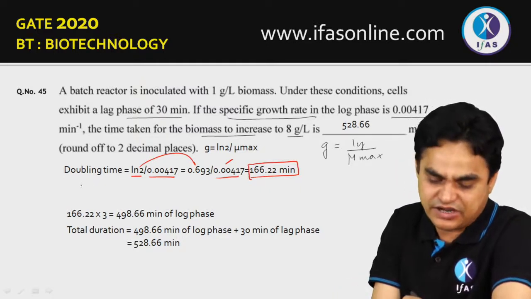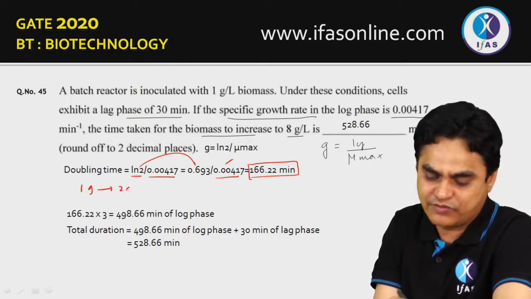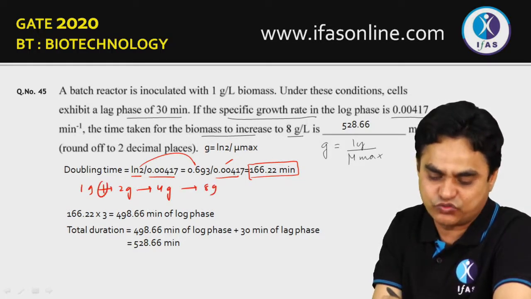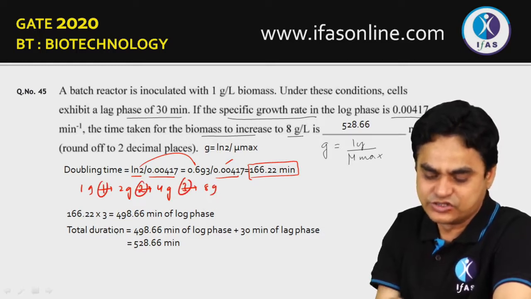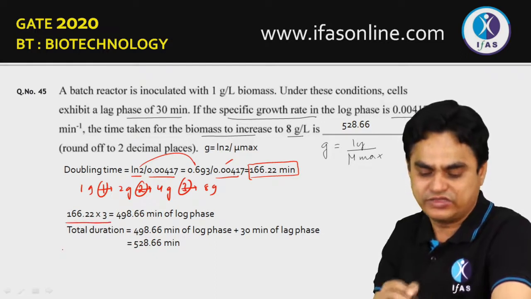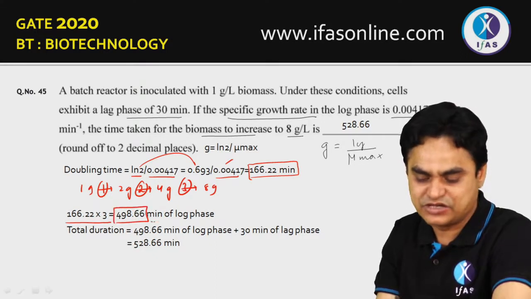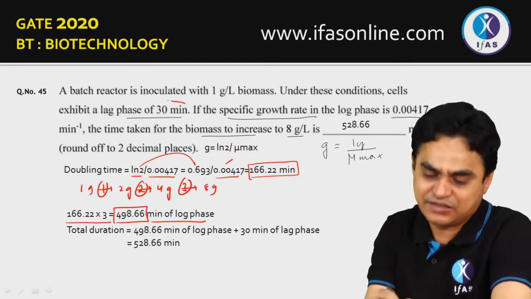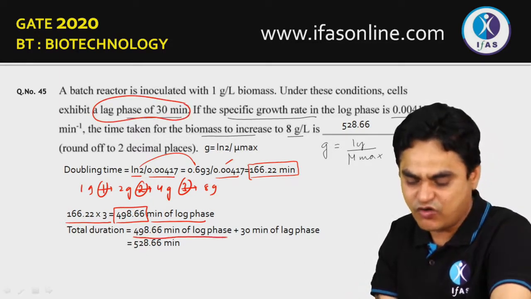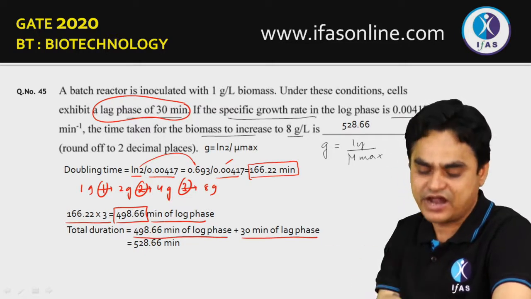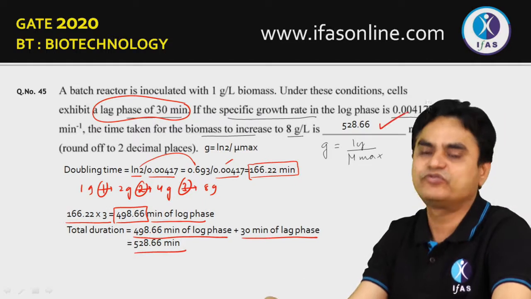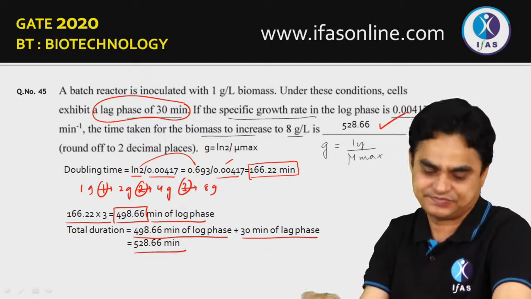Now 1 gram has to be doubled into 2 gram, 2 gram has to be doubled into 4 gram, and 4 gram has to be doubled into 8 gram. So you need at least 3 generations. The total duration required in log phase would be 166.22 into 3, which comes out to 498.66 minutes of log phase. But as it was said, prior to log phase there is also a lag phase of 30 minutes. So 498.66 minutes of log phase plus 30 minutes of lag phase gives 528.66 minutes. So the correct answer would be 528.66 minutes.